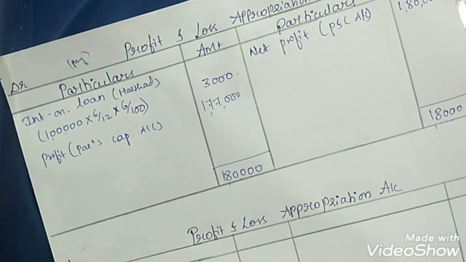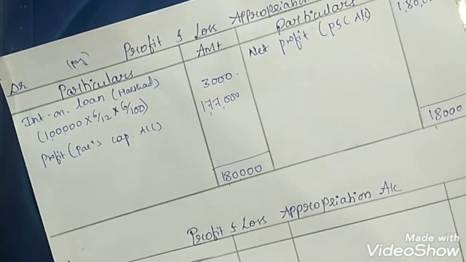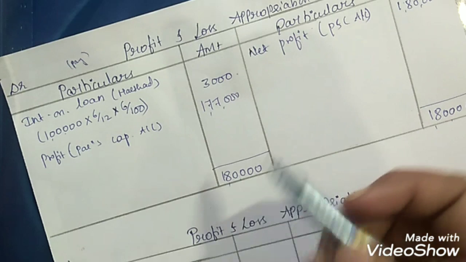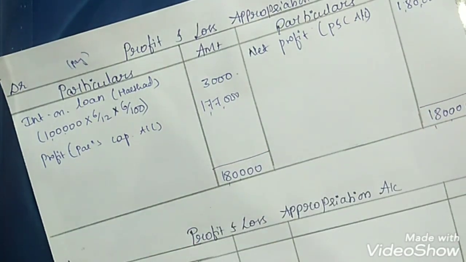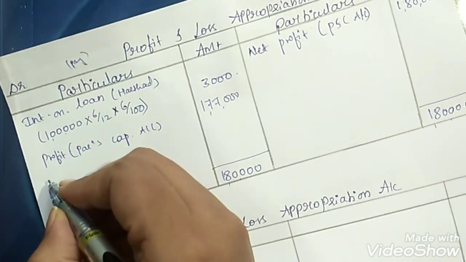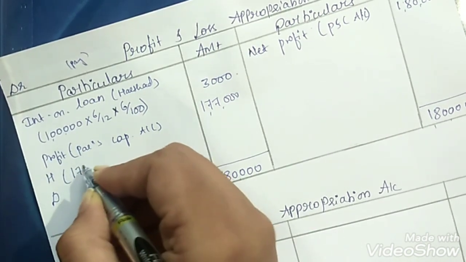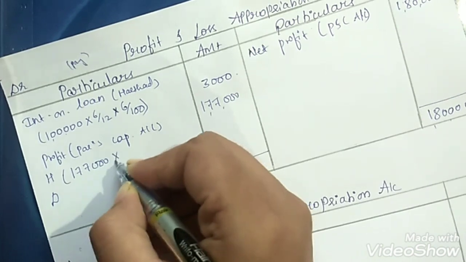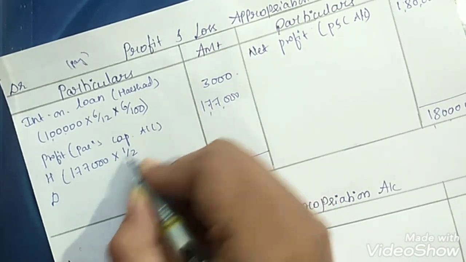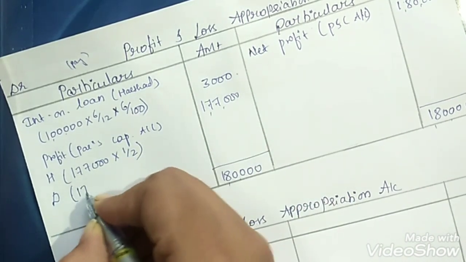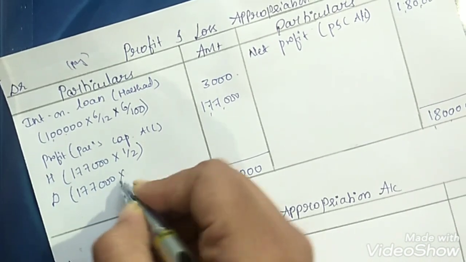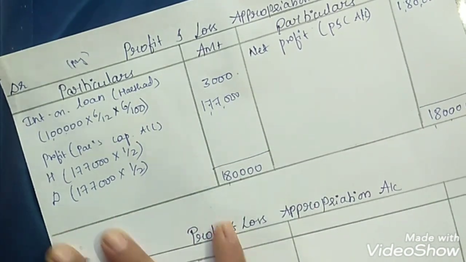Now in which ratio do we have to distribute it? If there is absence of partnership deed, we have to distribute these profits equally among the partners. Clear? So for Harshad and for Dhiman, total profits are 1,77,000 into half belongs to Harshad, and again 1,77,000 into half belongs to Dhiman.